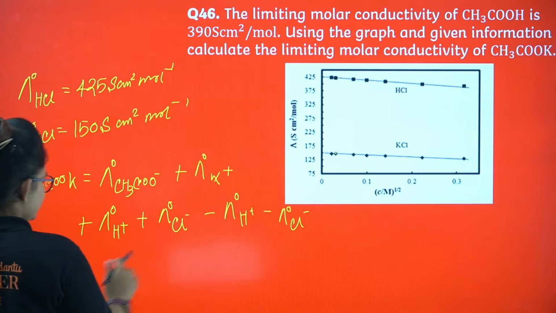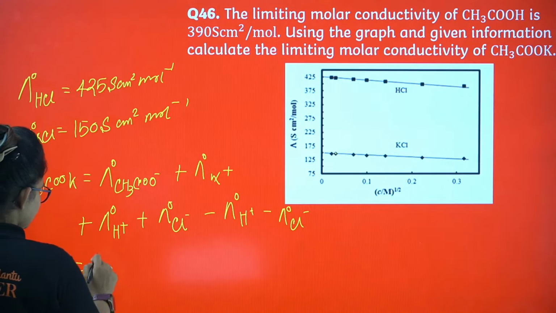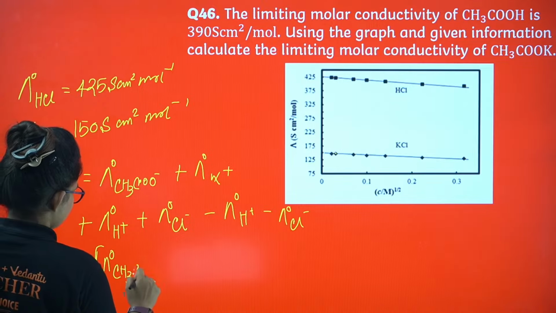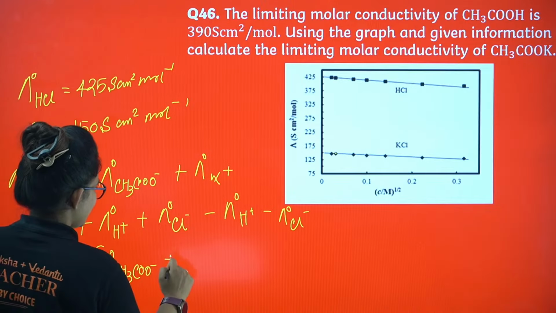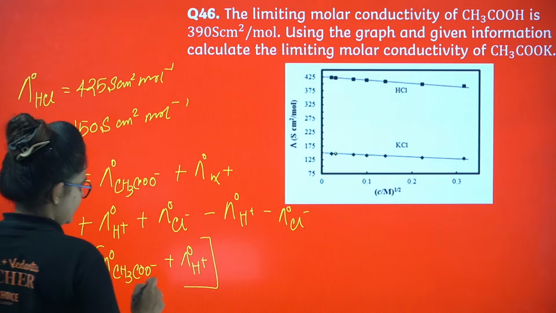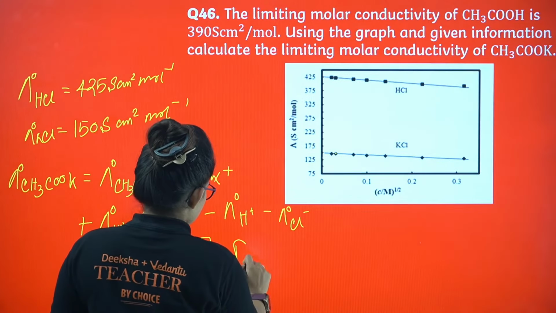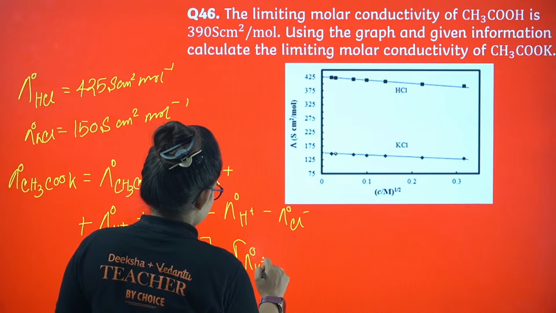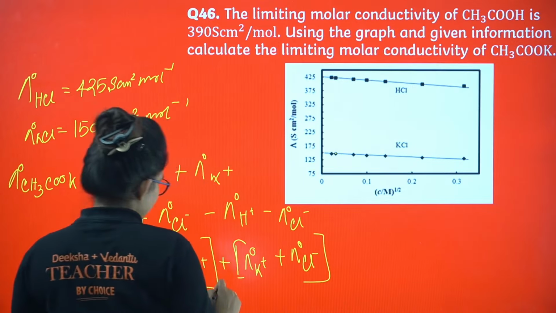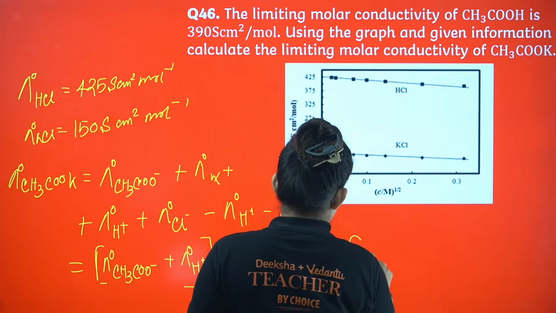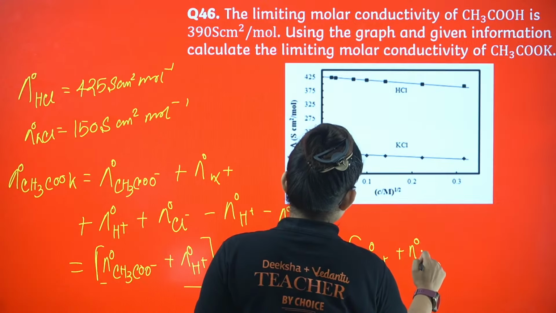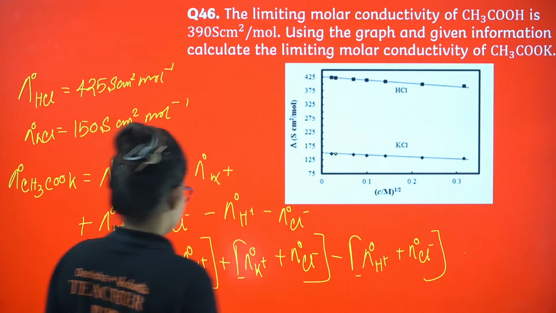Now if you just club them properly, I can take lambda 0 of CH3COO minus plus lambda 0 of H plus together. Next I can take lambda 0 of K plus and lambda 0 of Cl minus together. Now minus lambda 0 of H plus and lambda 0 of Cl minus, that I can take, right?